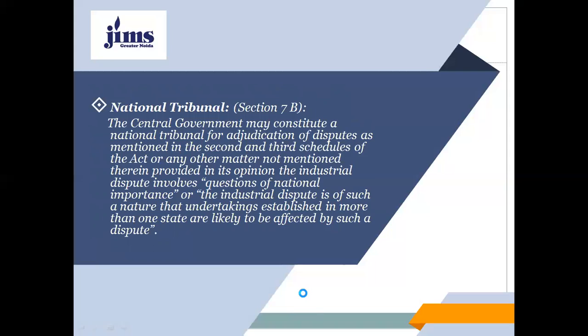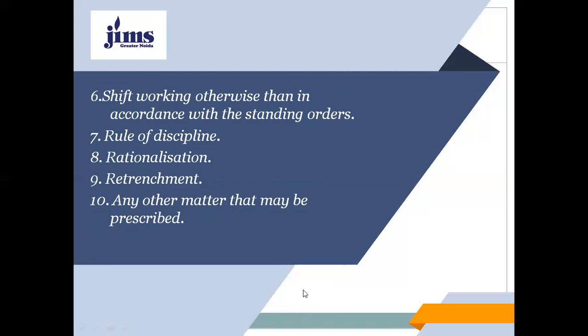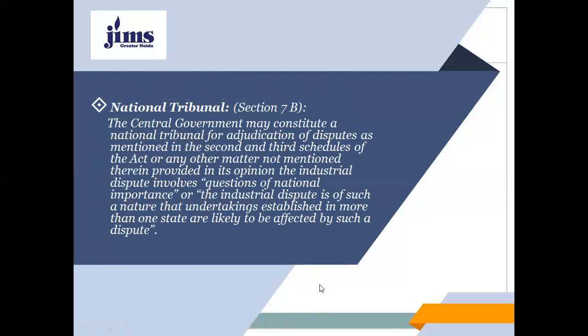So this is all about the industrial tribunal, my dear students. Now we will discuss the national tribunal also, which is given under section 7B of the Industrial Disputes Act 1947.